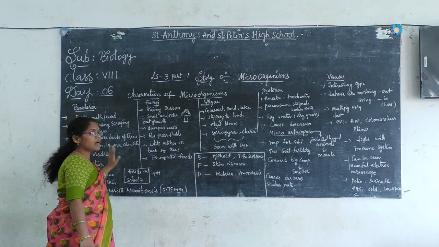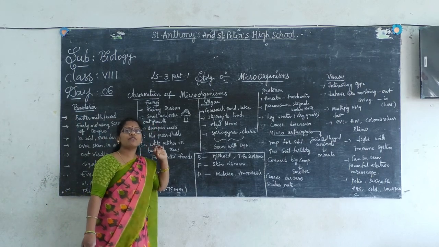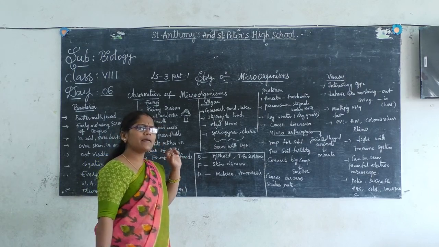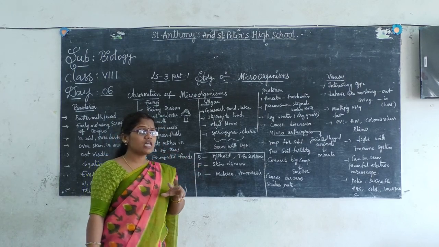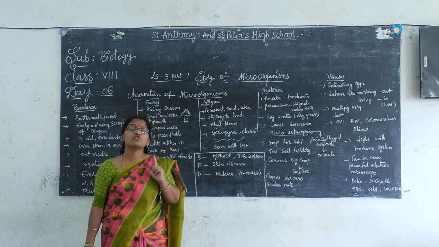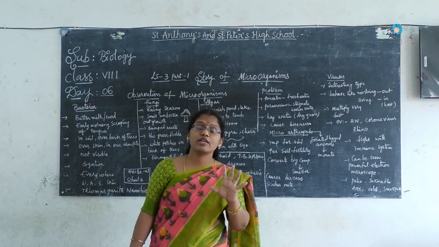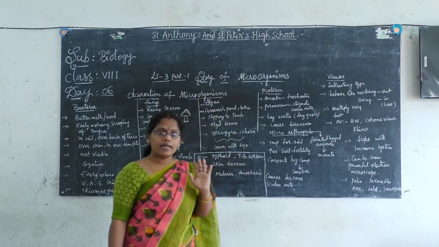By this, we completed bacteria. Now, children, macroscopic and microscopic. Macroscopic means what here? Large, where you can see with your naked eye.